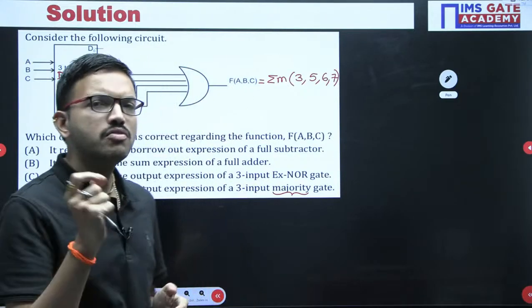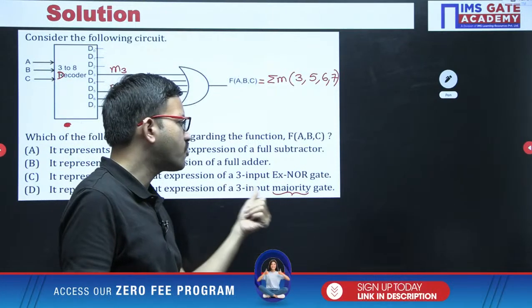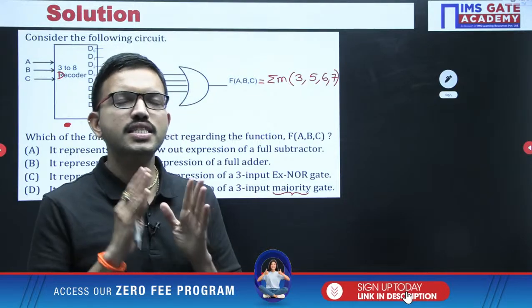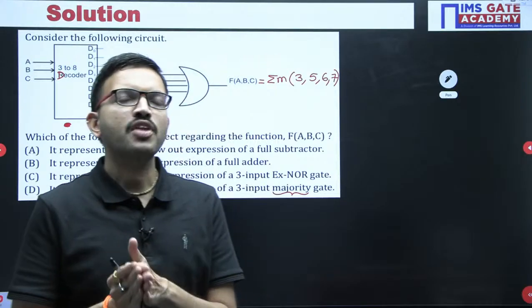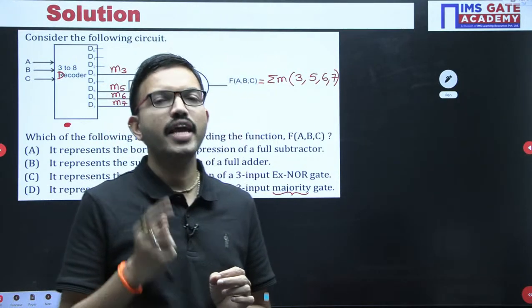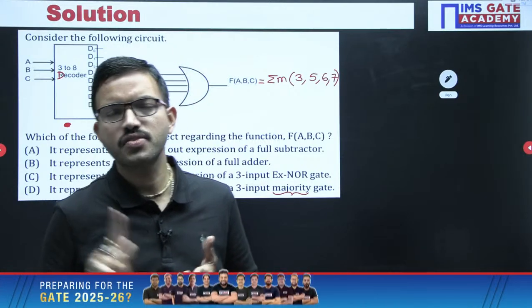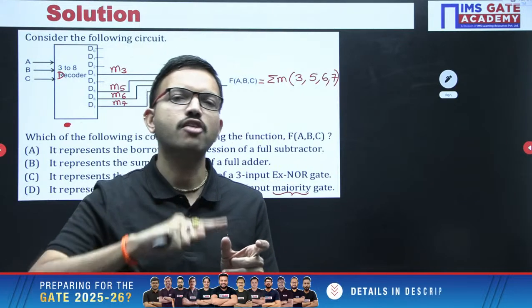Now just tell me, when you are having majority, whatever 3 inputs you have, in general we represent those inputs in terms of zeros and ones. Among zeros and ones, whichever is the majority, accordingly you get the corresponding output. Suppose in one combination zeros are the majority, the output is 0.